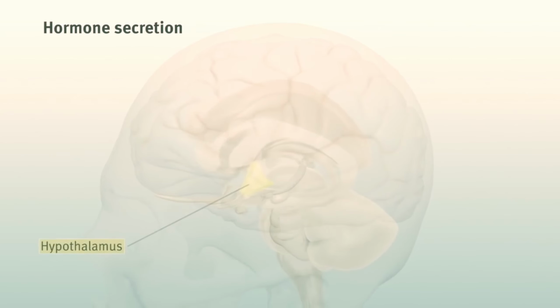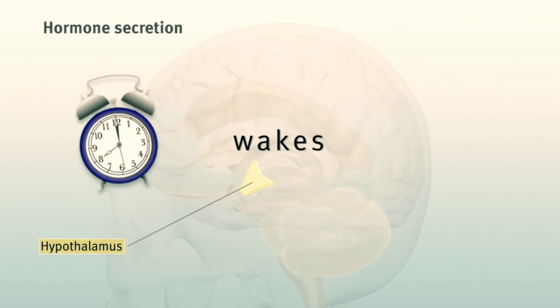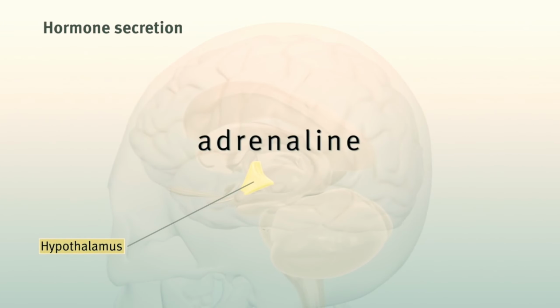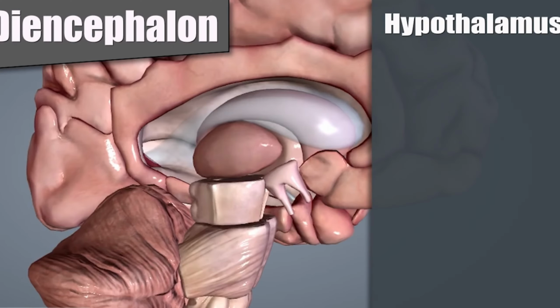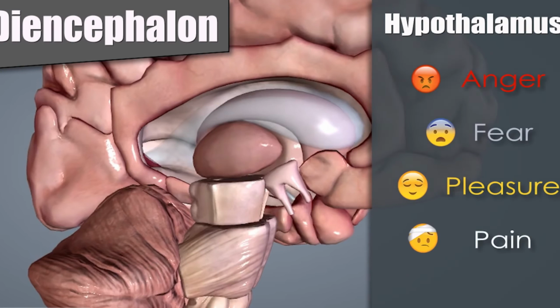And the next part is the hypothalamus, which wakes you up in the morning and gets adrenaline flowing when you are in a test or an athlete, or if you feel emotions like frustration. It releases the hormone, that is adrenaline.